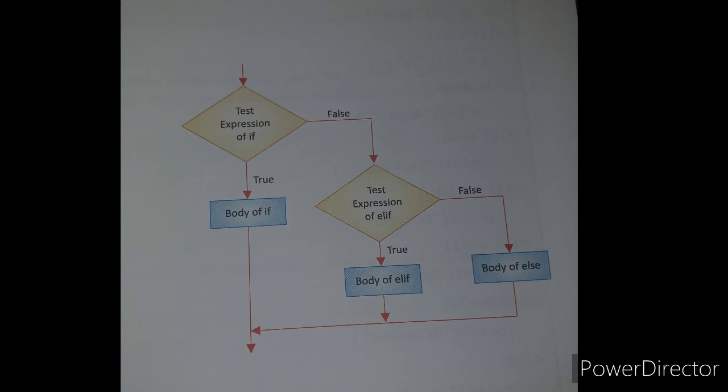So if one condition is true, it will execute that body. If that condition is false, it will check the next condition. If that condition is also false, it will go to the last else statement. So here many different elif statements will be there. At last, if all the conditions are false, it will come to the last else statement. If the first condition is false, it will come to the next condition like this. These are the three types of control statements in the conditional statements in Python.